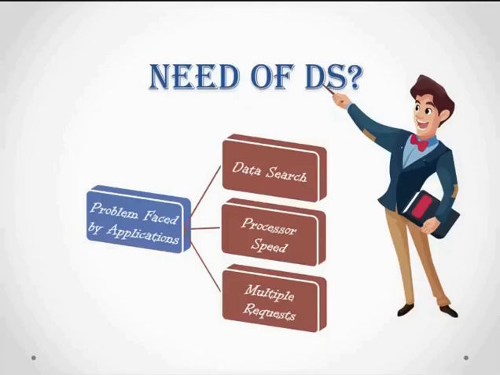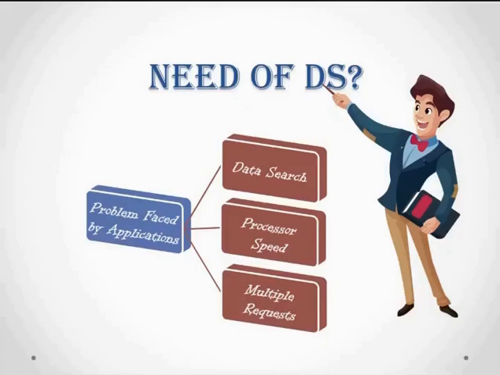Whenever I'm traversing all the 100 students' details, it is going to slow down the search process, right? Why? Because for 100 data items it is okay, but when it comes to 1,000 or millions of data items, automatically the speed of the search process is going to be degraded.